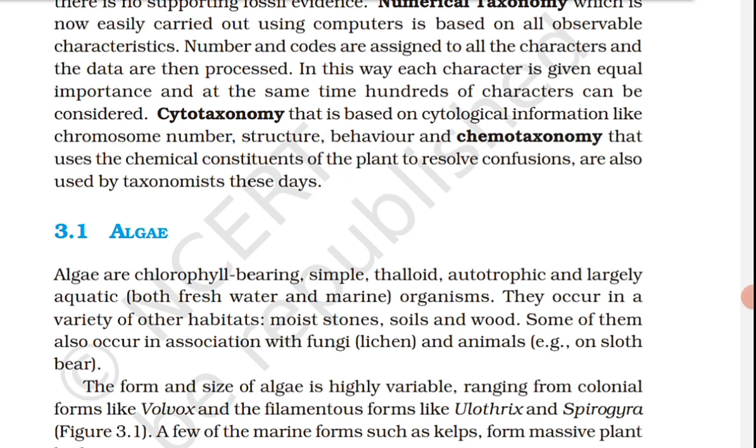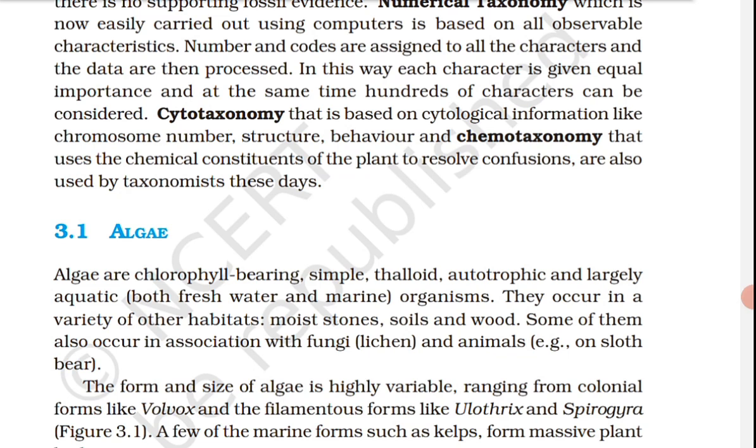The form and size of algae is highly variable, ranging from colonial forms like Volvox and the filamentous forms like Ulothrix and Spirogyra. A few of the marine forms such as kelp form massive plant bodies. The algae reproduce by vegetative, asexual and sexual methods. Vegetative reproduction is by fragmentation. Each fragment develops into a thallus.